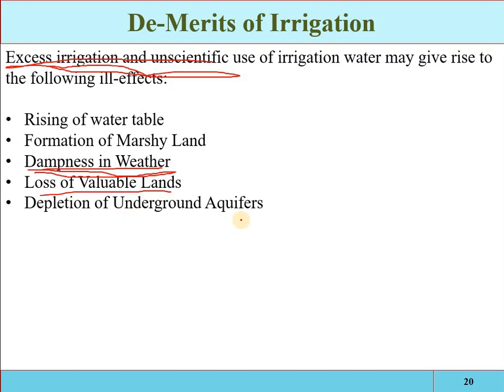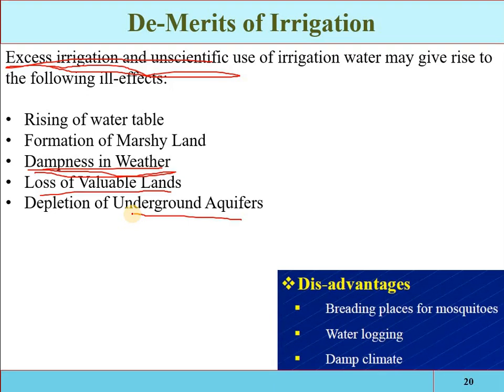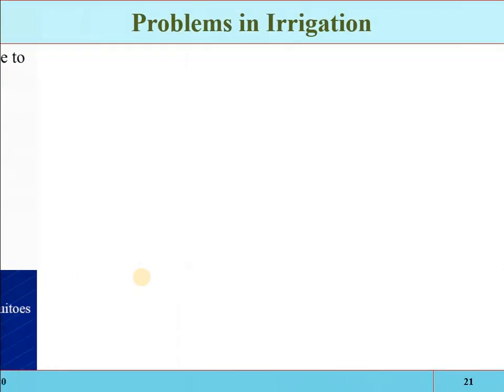Depletion of the underground aquifer: if you are lifting the groundwater for irrigation purposes, the underground reservoir will be depleted. Breeding places for mosquitoes, waterlogging and damp climate. These are the disadvantages of excessive and unscientific application of irrigation water.